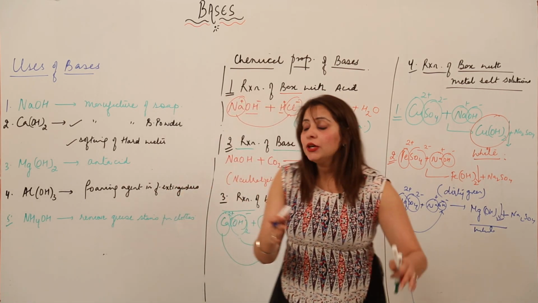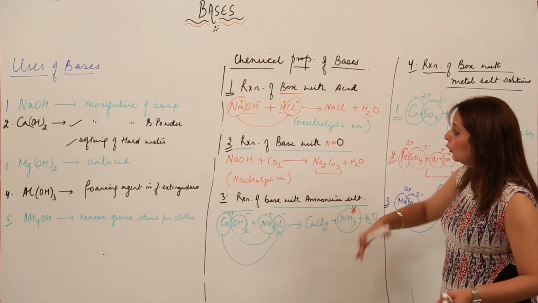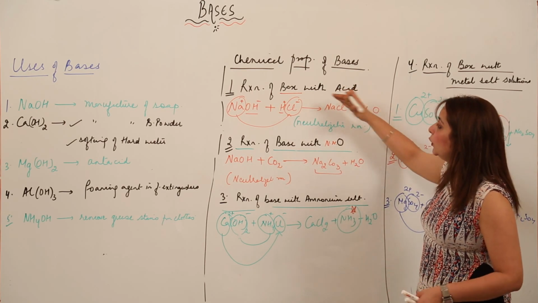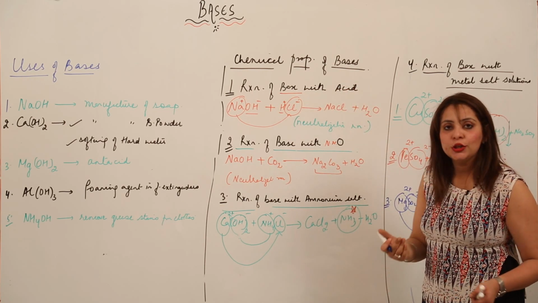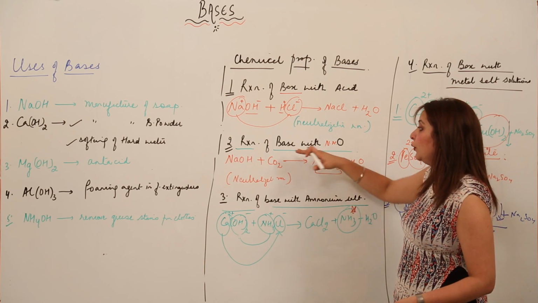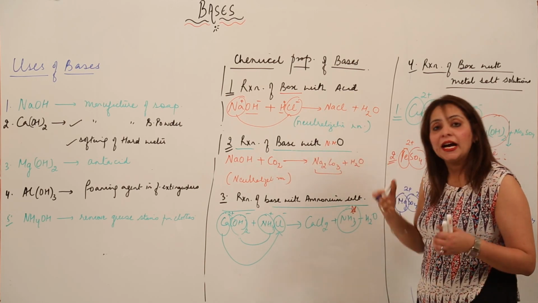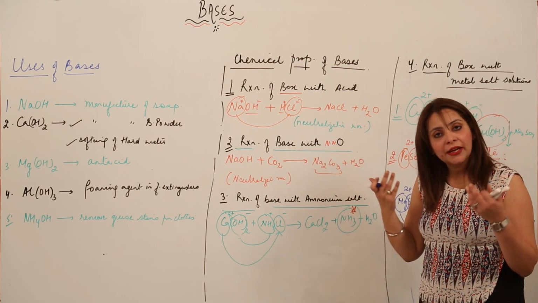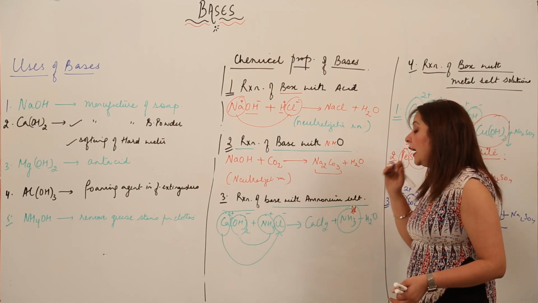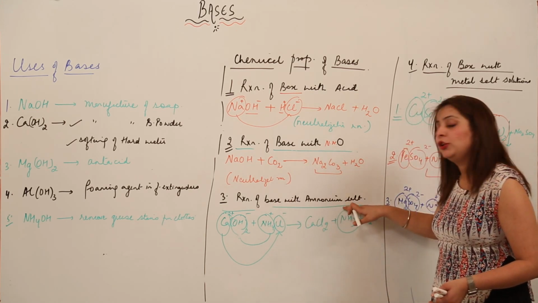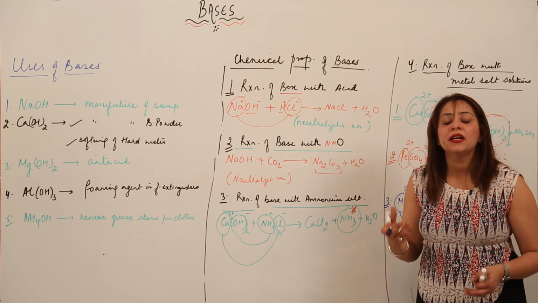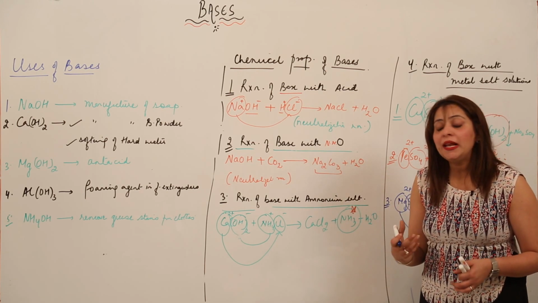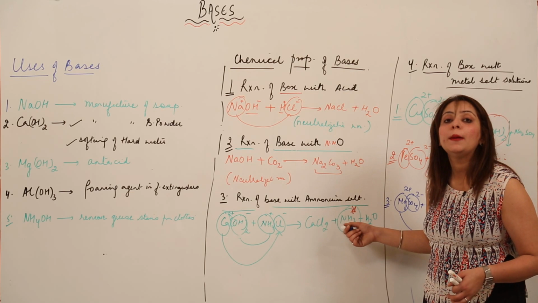So now, as you are familiar with the chemical properties, you know what you get when you react base with acid. That is the neutralization reaction. What do you get when you react base with non-metal oxide? Again, non-metal oxides are acidic, that means again the neutralization reaction. And what happens when we react base with the ammonium salt? We get a gas with a pungent smell, that is the evolution of ammonia.